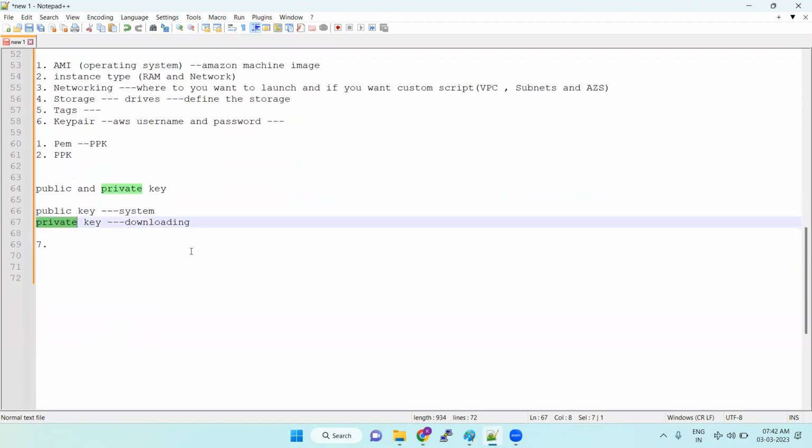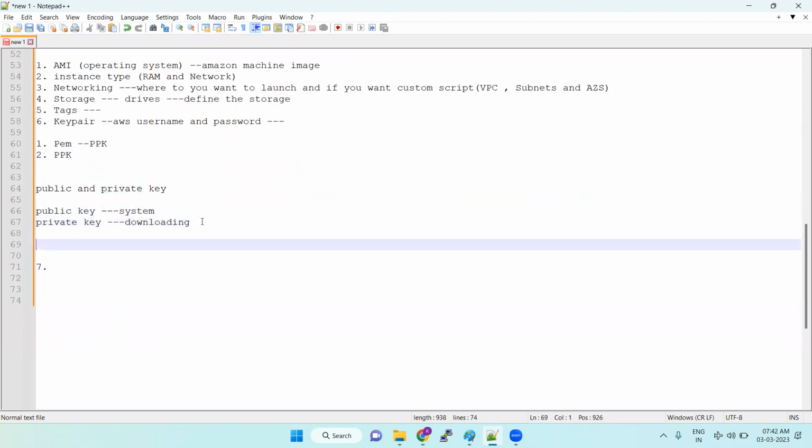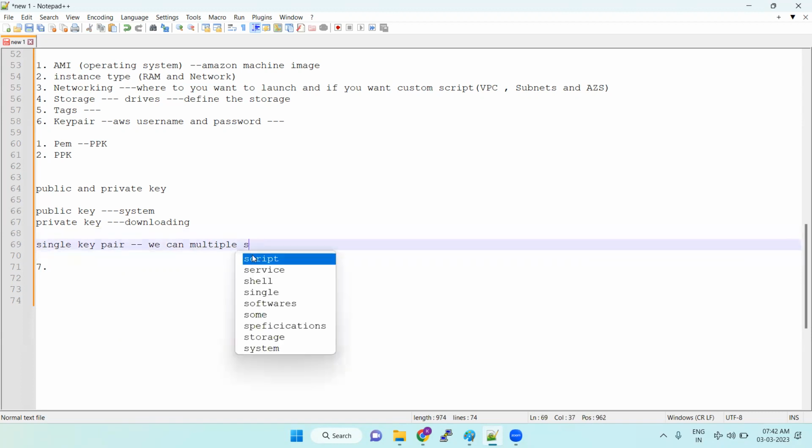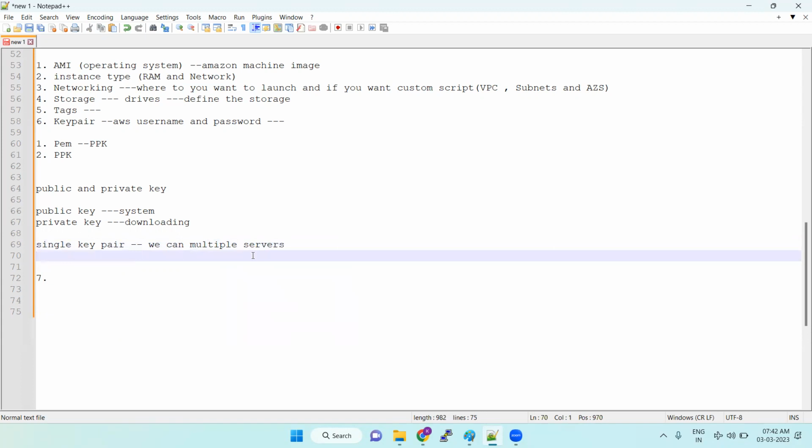Okay. So you can use any operating system, Linux or Windows. A single key pair file we can use for multiple servers, for multiple operating systems. Any operating system you take, a single key pair we can select, or we can create a key pair, and that key pair we can connect to your multiple servers. Okay. So how to download the key pair, how to create a PEM file, and how to convert the PEM file to the PPK file, we will see it.